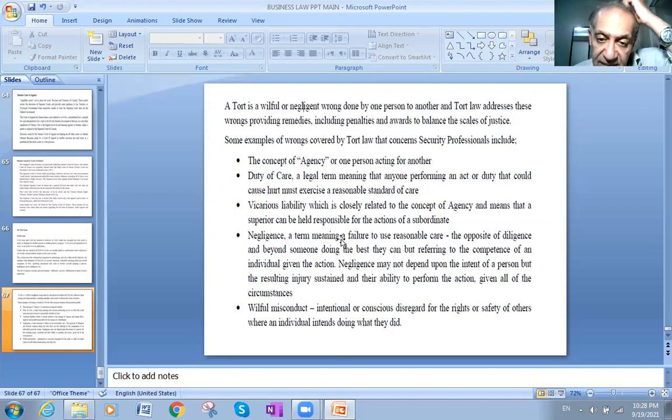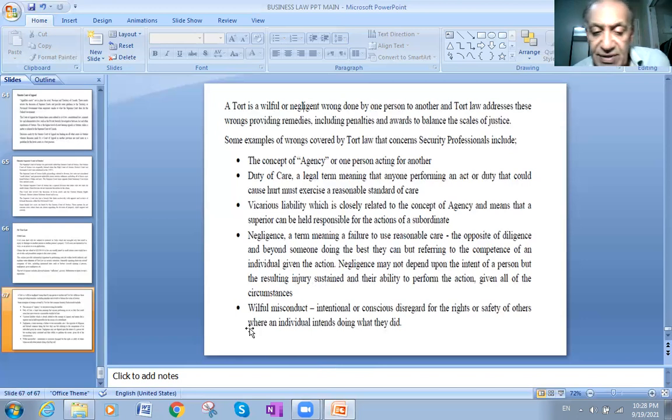Negligence is very important. That means a failure to use reasonable care. I don't care about the work. That's called negligence. Or I didn't do my duty as I was supposed to do my job. This is called negligence, and it is also under the umbrella of tort law. So these issues are handled in tort law. Okay. So negligence may not depend upon the intent of a person, but on the resulting injury sustained and their ability to perform the action.